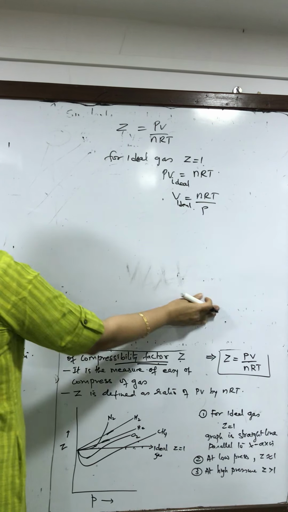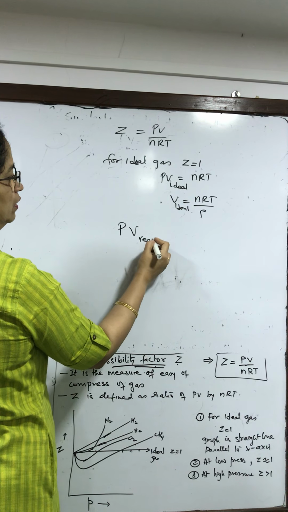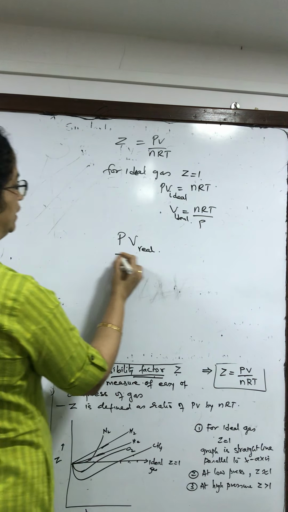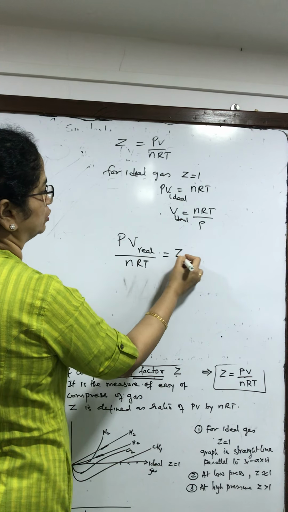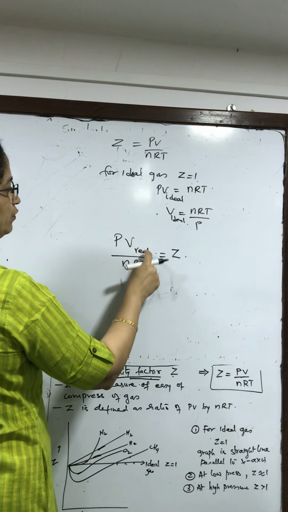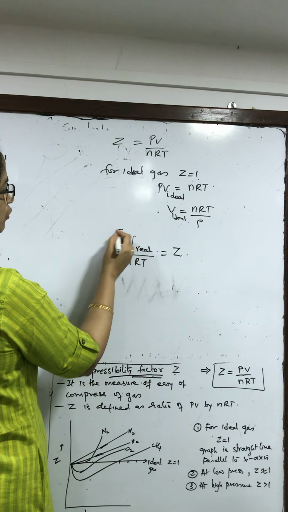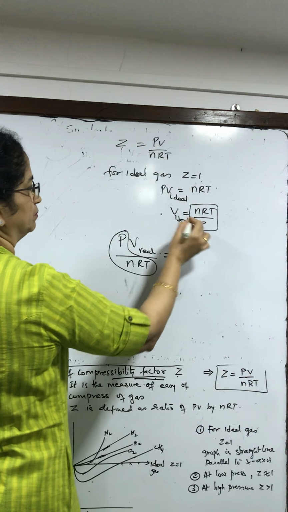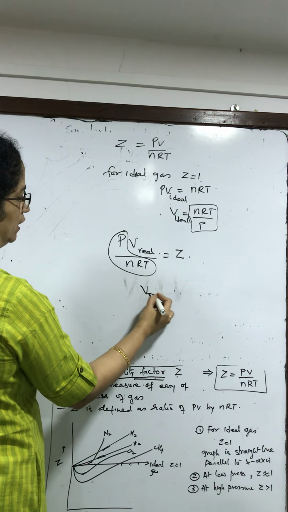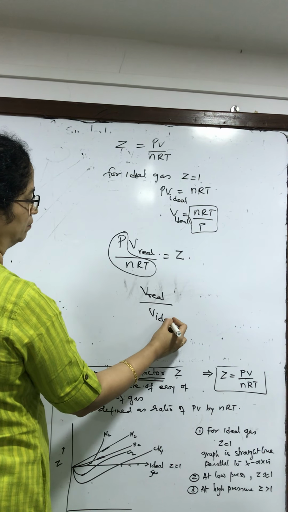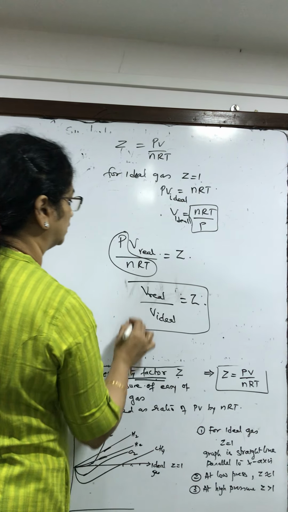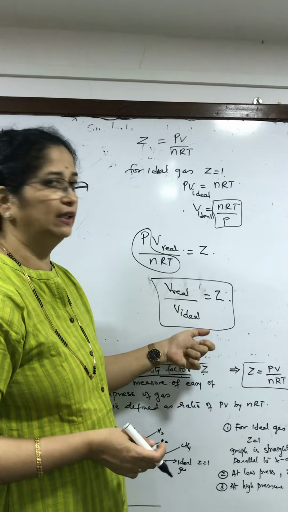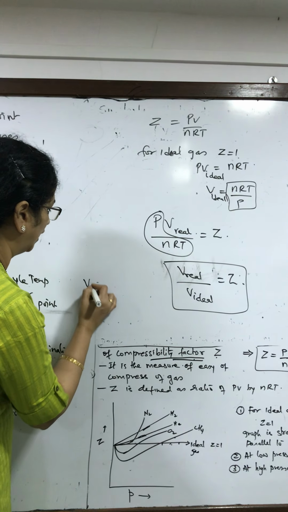But when it comes to real, then we can write that PV upon nRT is equal to Z. So here we are talking of real and ideal. Now if you look at this ratio at a certain pressure, then we can substitute for this, and in place of this we can write V ideal. So compressibility factor can also be written as the ratio of molar volume of real gas upon molar volume of ideal gas.